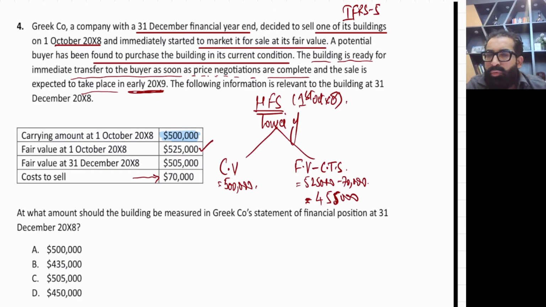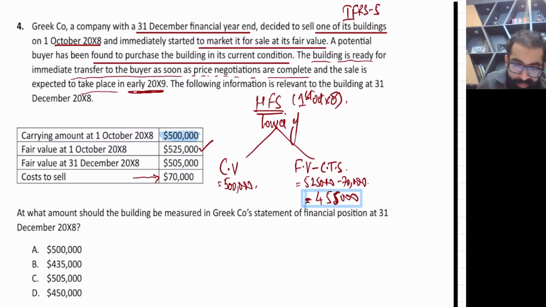Now we record it at the lower of, so the lower is 455. Definitely there would be an impairment, but the examiner is not asking about any impairment. So this is the lower amount. At 1st October X8 we are going to record this at 455.